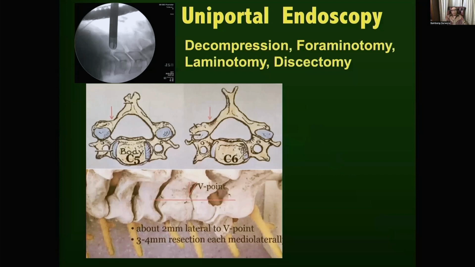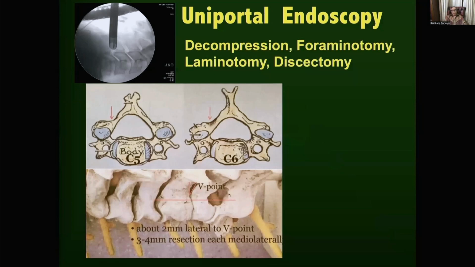C34 before and after. C71 before and after. And the day after, he smiled, no pain. No fusion device.